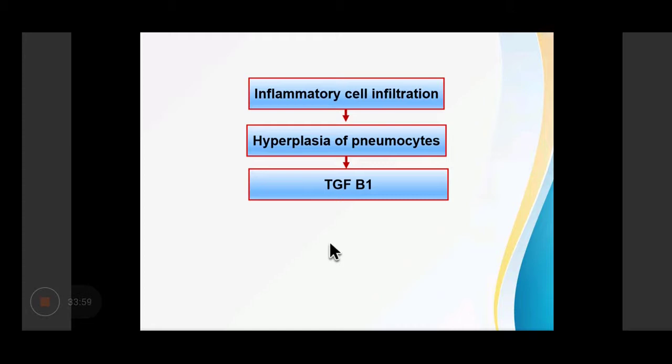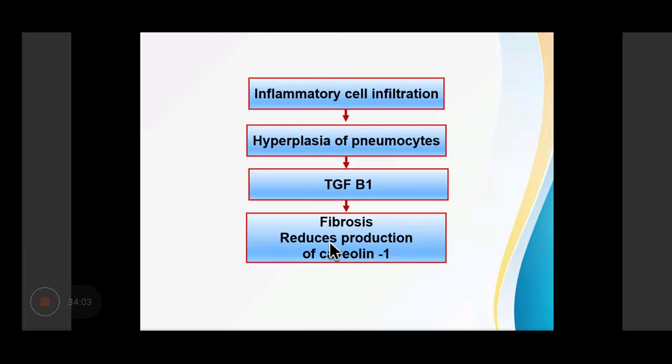Now these pneumocytes release TGF-beta 1. This TGF-beta 1 causes fibrosis because it is a fibrogenic factor. This TGF-beta 1 also reduces the production of caveolin 1, which is an inhibitor of fibrosis.